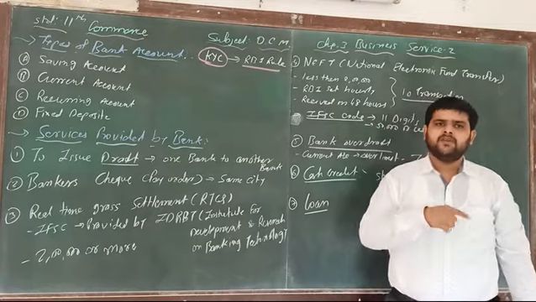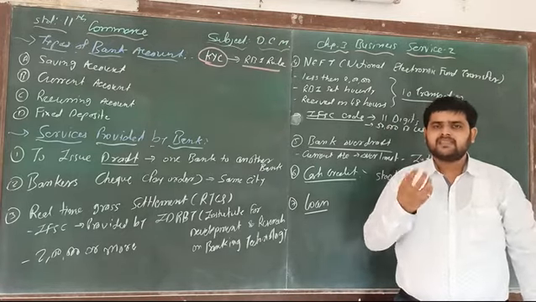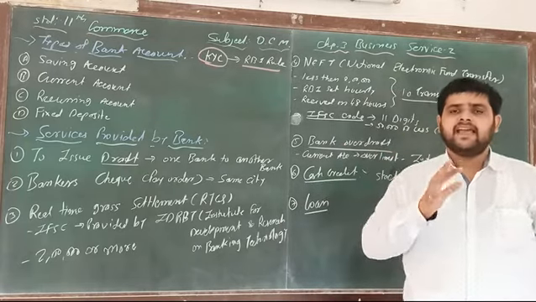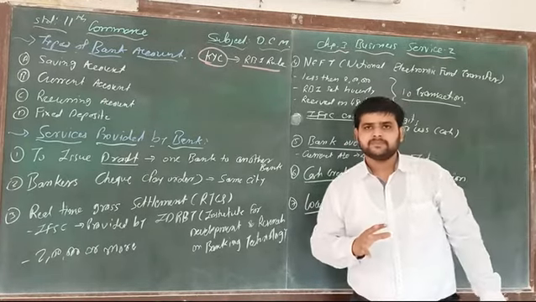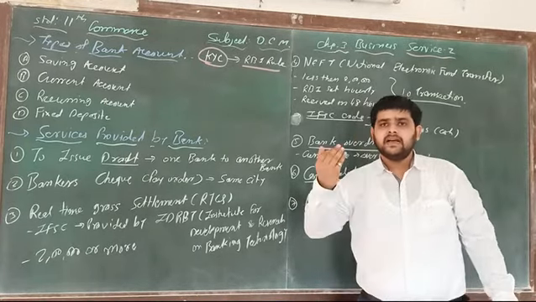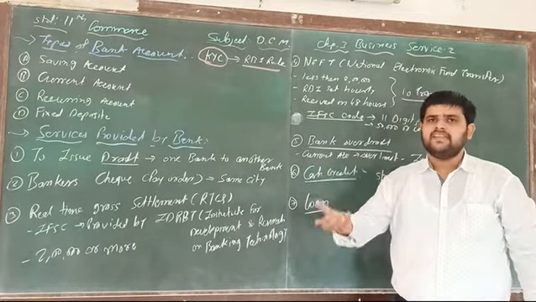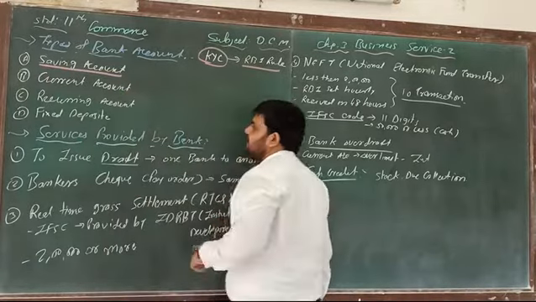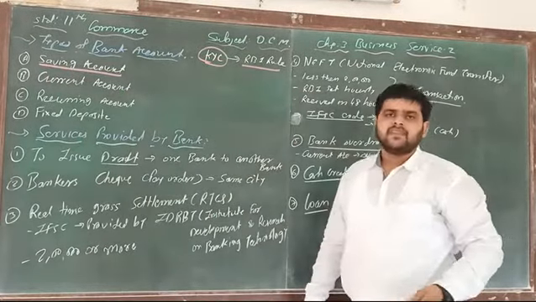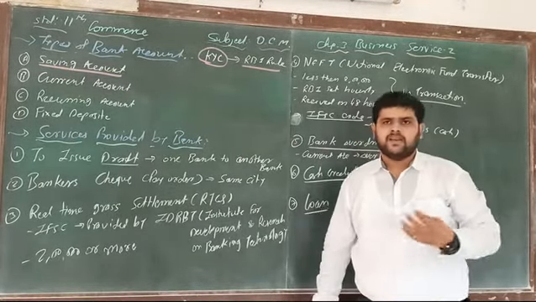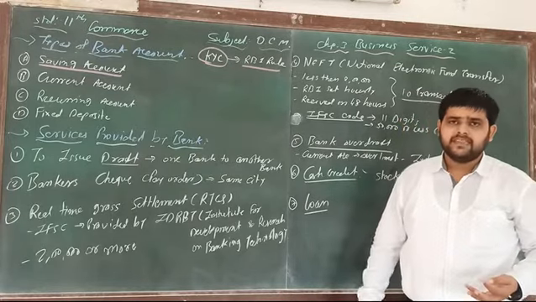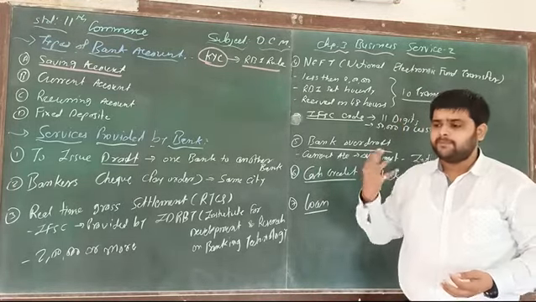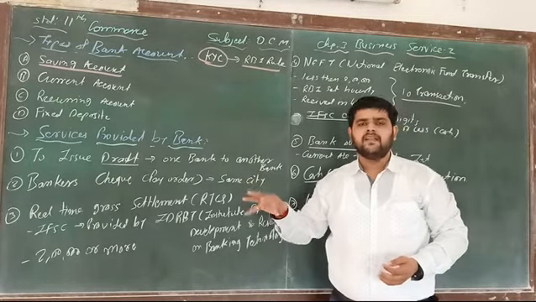Number one, they spend in the market, and some of that income they save, and that money they put in a saving account. So normal people can open a saving account, either single or joint, or in the name of a business.